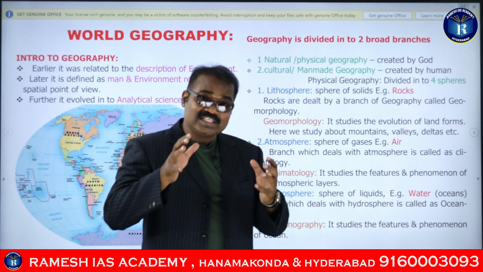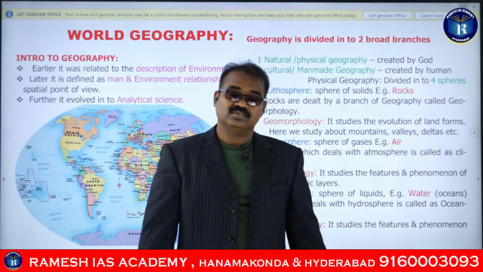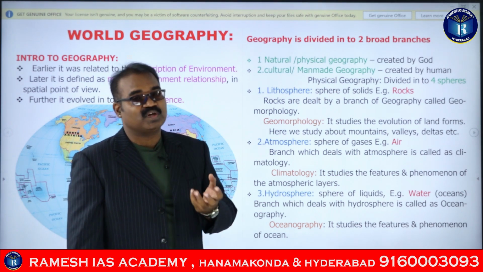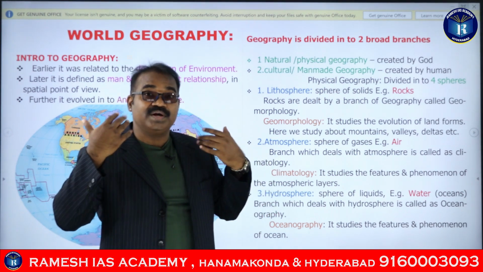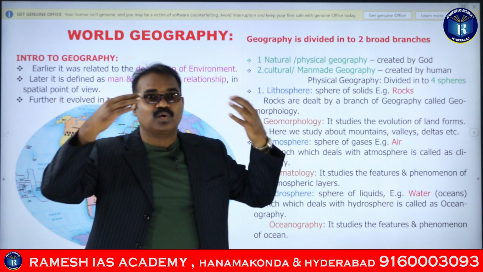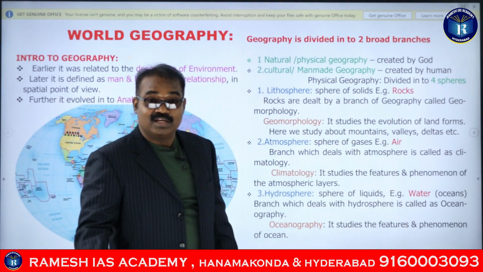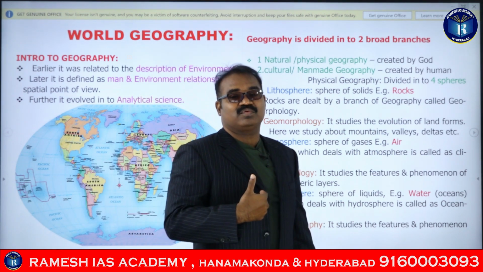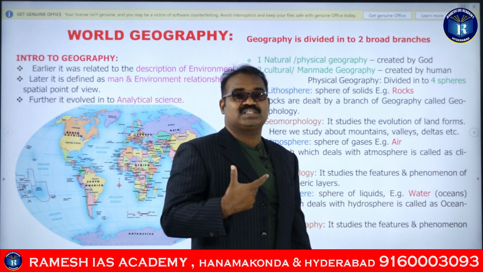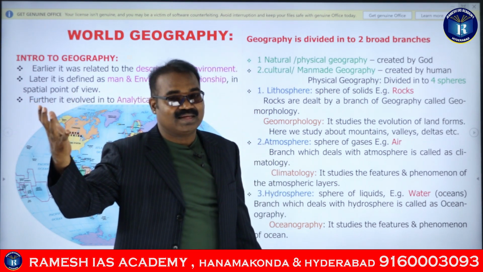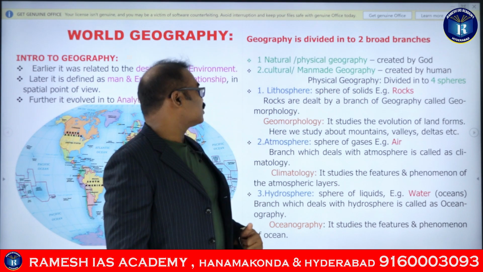Lithosphere is the sphere of the rocks. Sorry, sphere of the solids, guys. Lithosphere is the sphere of the solids, and the solids which are seen or visible in nature are nothing but the rocks, guys. So it is the sphere of the rocks, we have to say that. Though it is the sphere of the solids, for us the solids are the visible things on the surface of the earth, and they are the rocks. So it is the sphere of the rocks, right?